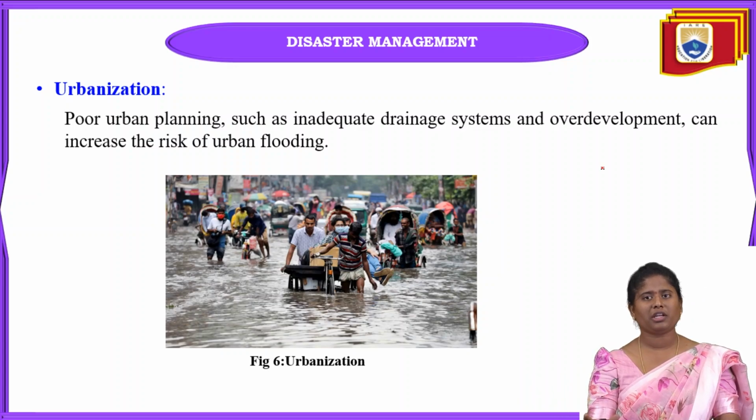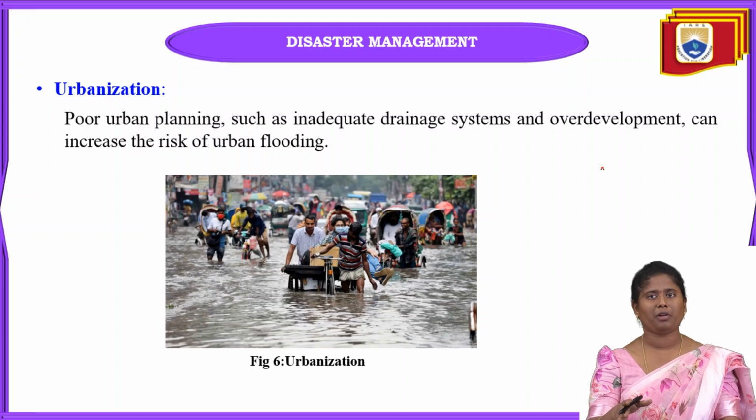Why? Because if any heavy rainfall occurs, floods are not going to occur if that area is well developed. If the drainage system cannot bear the overall water, the whole urban area can be at risk. That will increase urban flooding here.